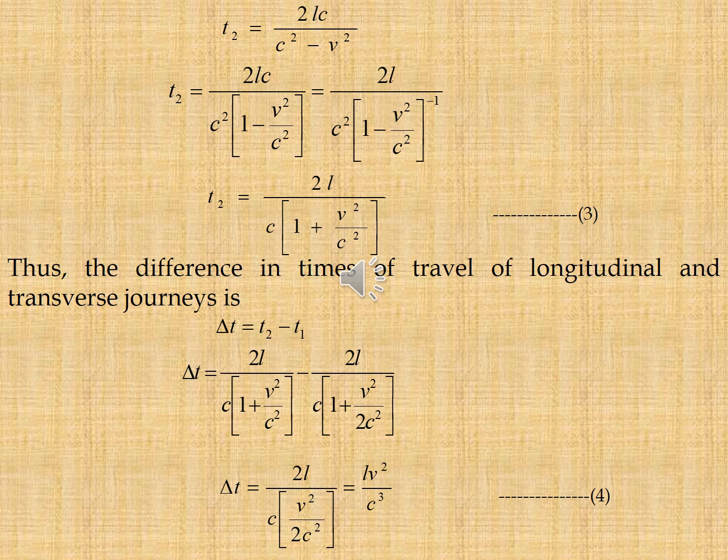Thus the difference in time intervals of the longitudinal and the transverse journey, delta T, is equal to T2 minus T1. Substituting the T2 and T1 values from the above equations, we get delta T is equal to 2L by C into V square by 2C square, that is equal to L V square by C cube, that is equation 4.